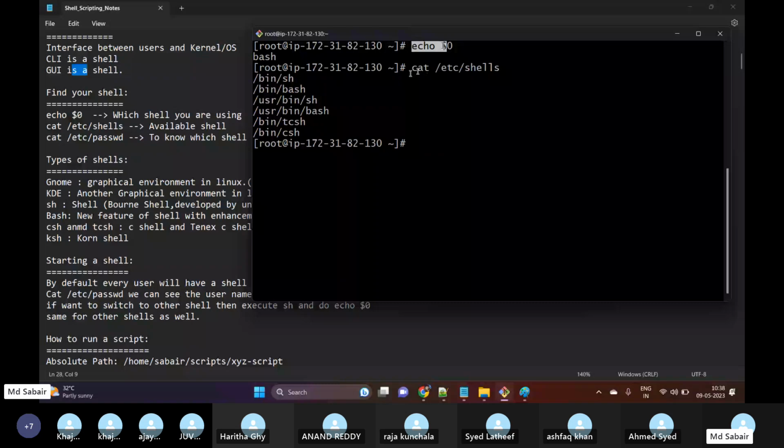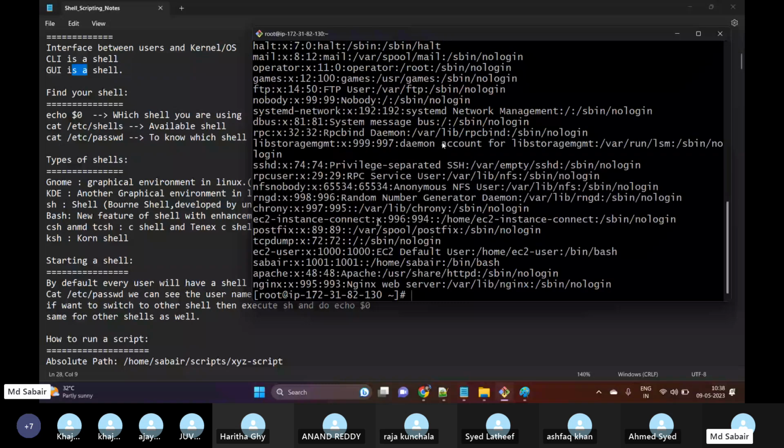If I want to see which user is associated with which shell, here whenever we try to log in, we have a user called Saber. This is the user ID, this is the group ID, this is the home path, and this path represents which shell is currently associated with this particular user.